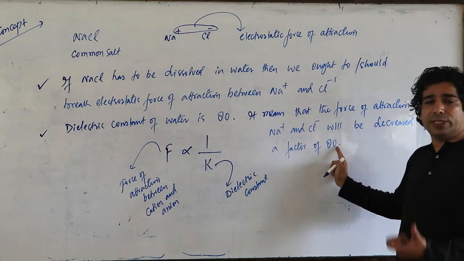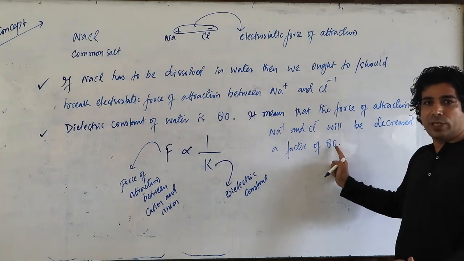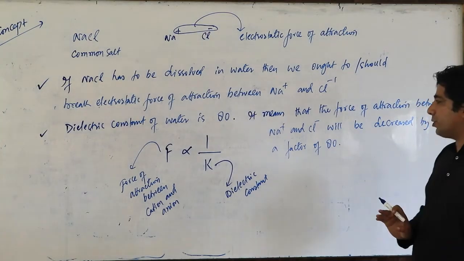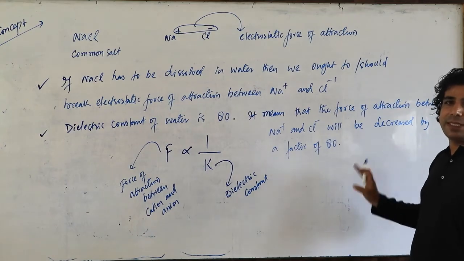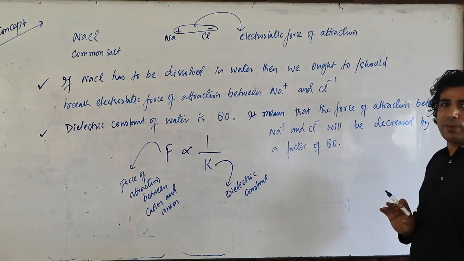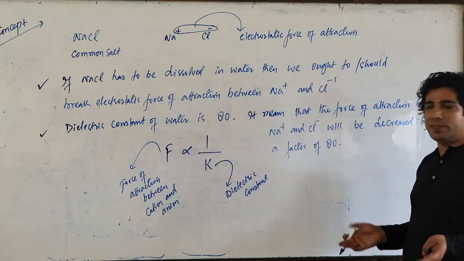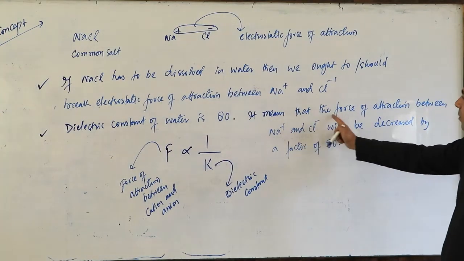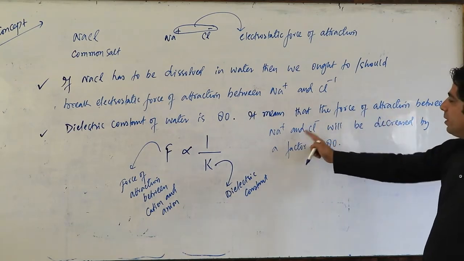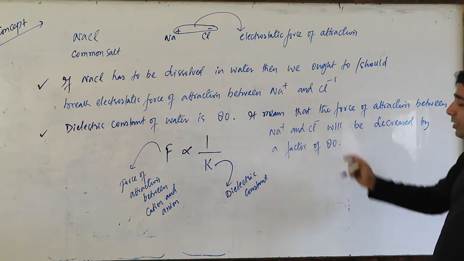So 80 times it will be decreased. When the force of attraction between Na+ and Cl- is decreased, they will easily dissolve. It will easily break.